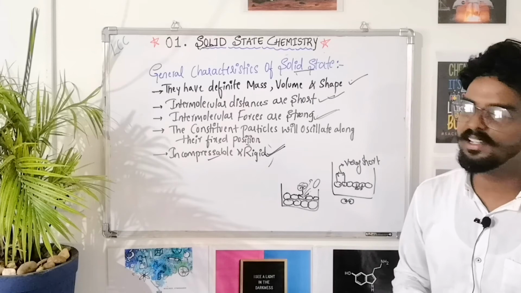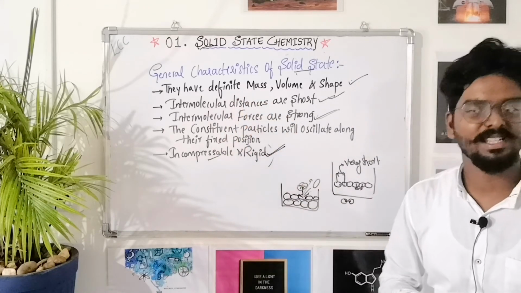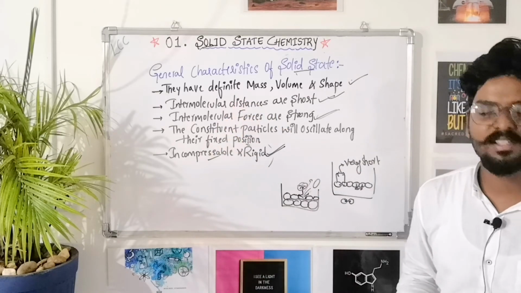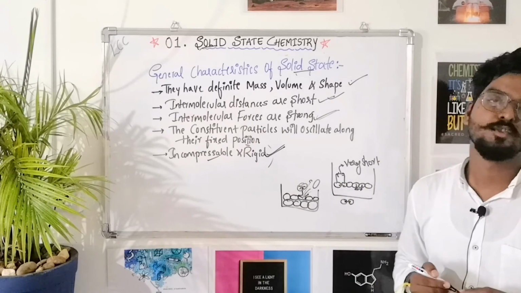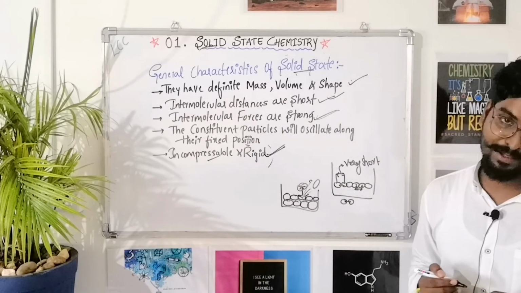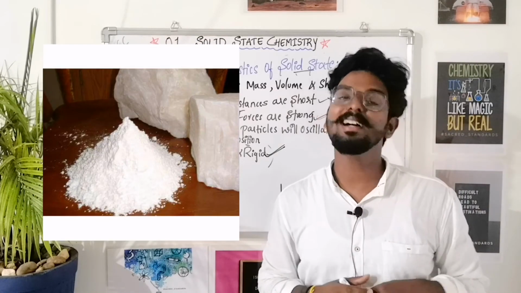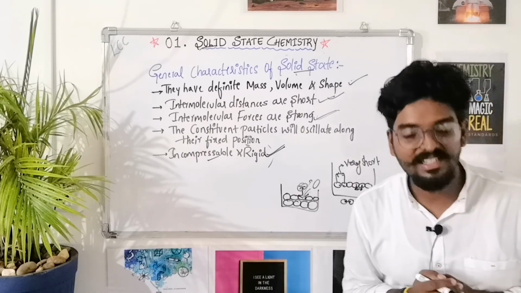In the exam, if they ask you to write the general characteristics of solids, for 2 marks you can write any of these. So this is how it works. These are the general characteristics of the solid state. And the next thing is very important. These solids are classified into amorphous solids and crystalline solids. So we will see what amorphous solids are and what crystalline solids are.